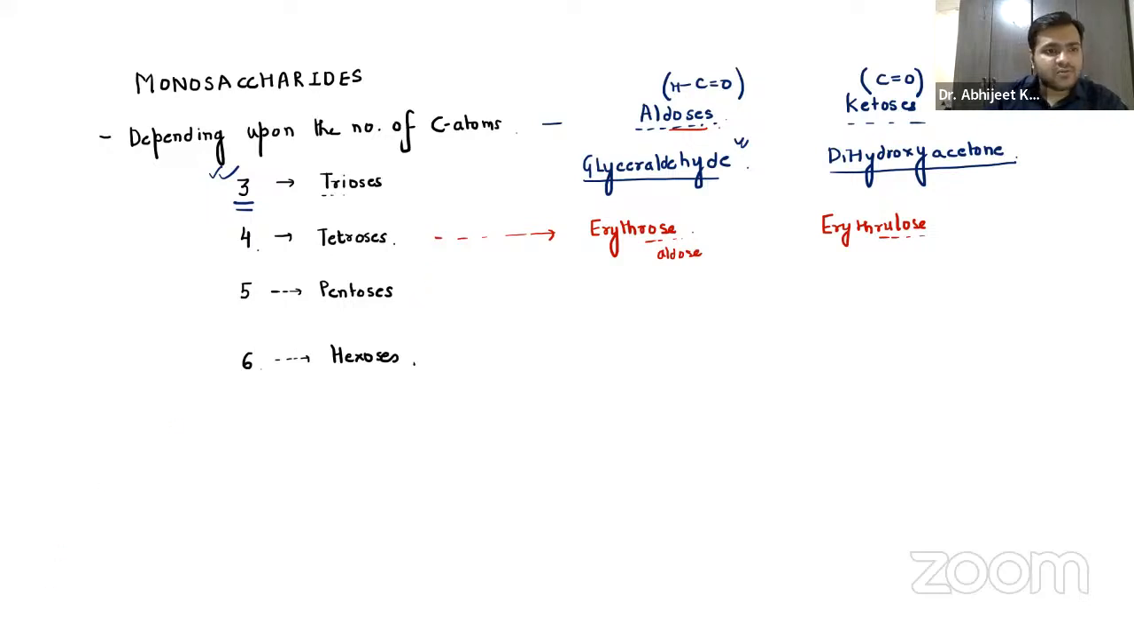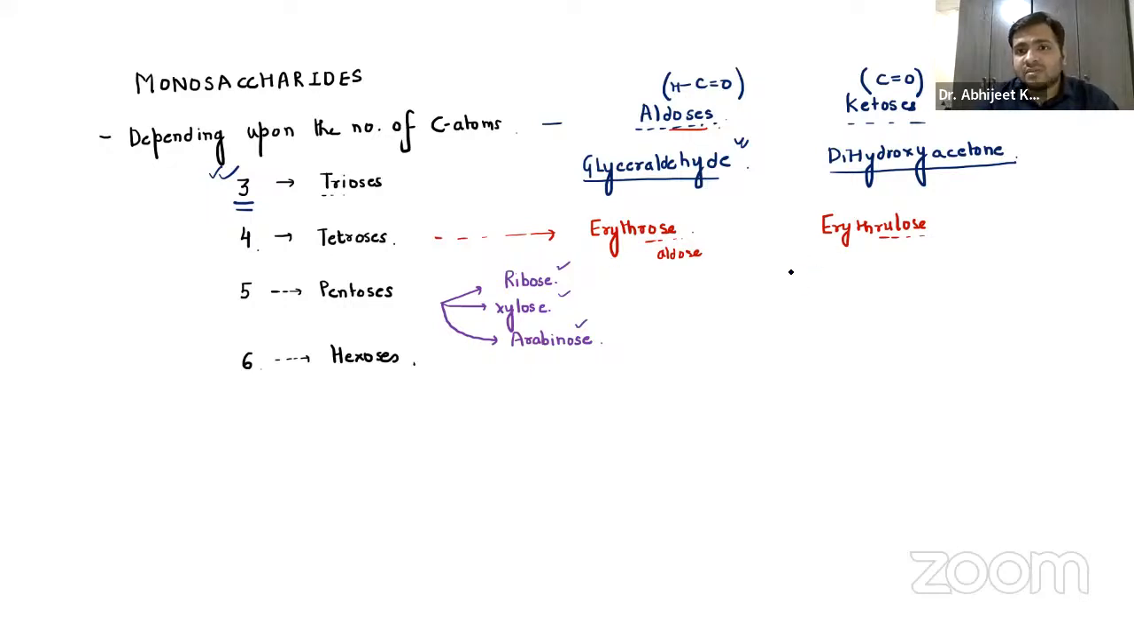Now coming on to the pentoses, guys, we have the 3 aldehyde derivatives, I mean the 3 carbohydrates which will be formed over here. Yes, we have ribose, xylose, and arabinose. Ribose, xylose, and arabinose, right? So yes, all of them have 5 carbon atoms.